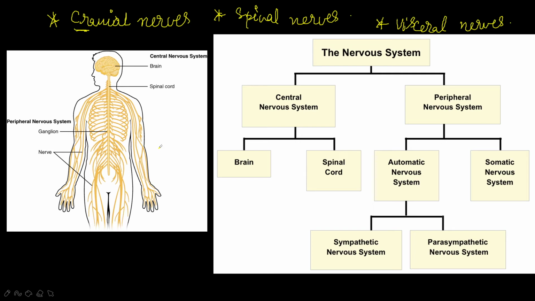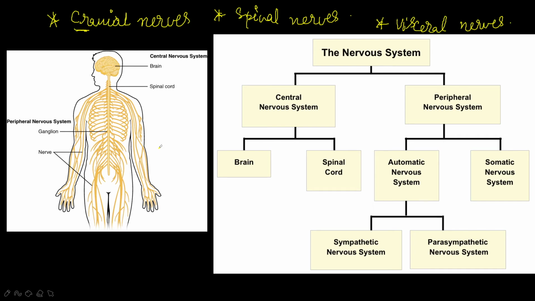So the information need not go to the brain, only the spinal cord can react. In the process of complicated responses, both the brain and spinal cord are involved, but for the simple responses, the spinal cord only reacts, the brain is not involved.